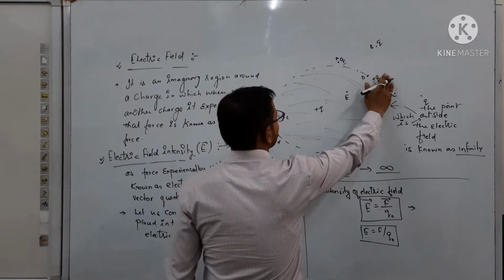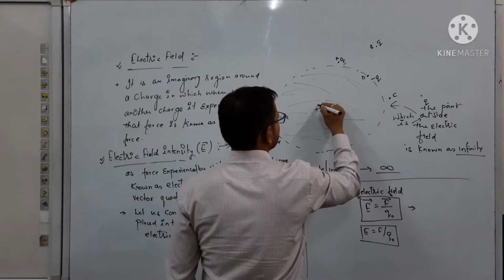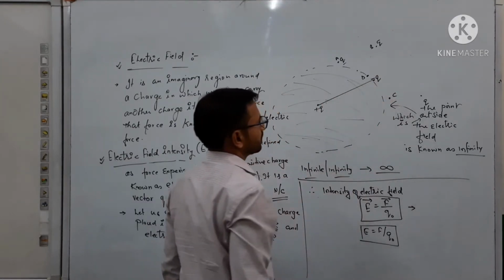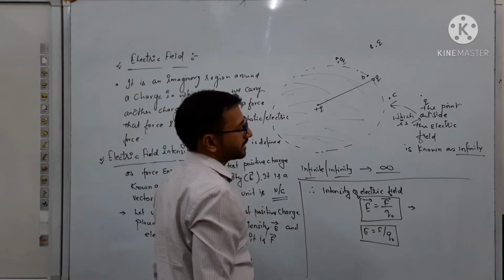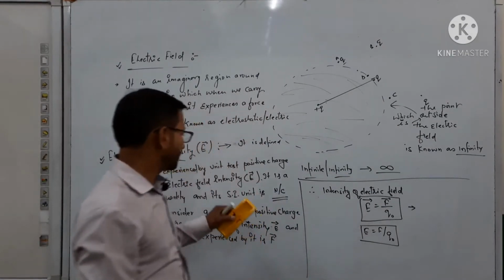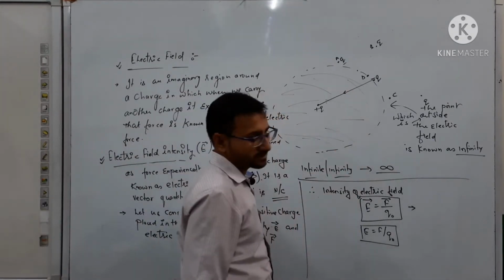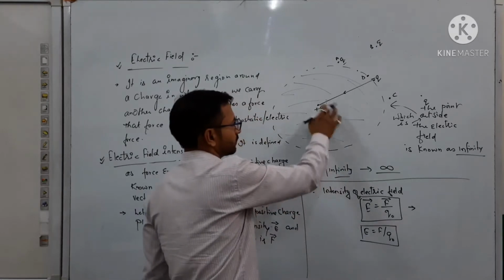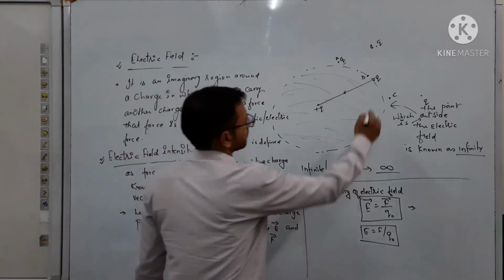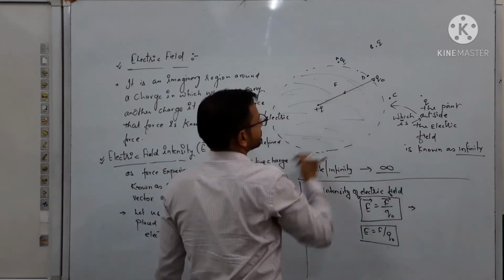suppose here we can assume this charge is a negative charge and the force of interaction between them is attractive. Okay, and here we can see the force is toward this if the force is experienced by minus q, not by this positive charge, so that time the attractive force will be here.